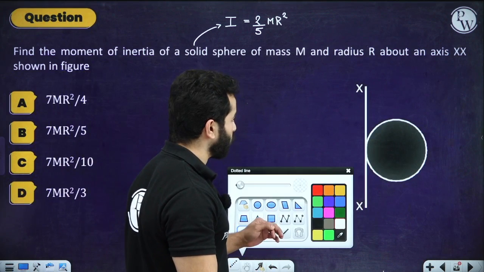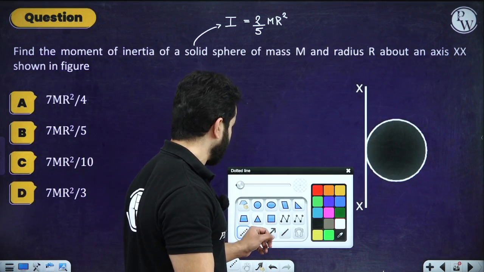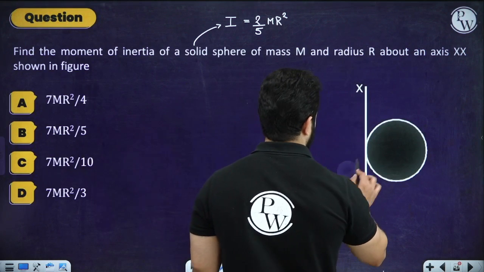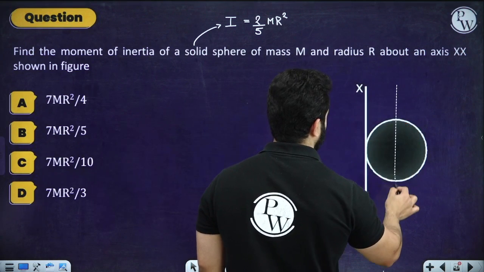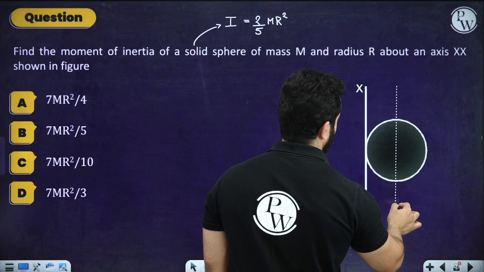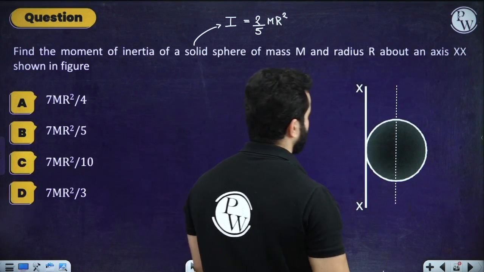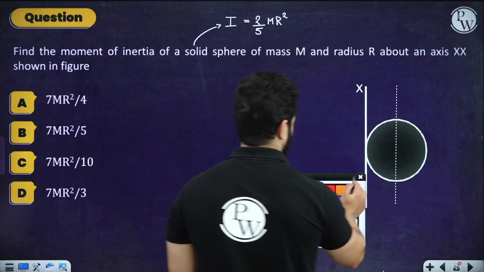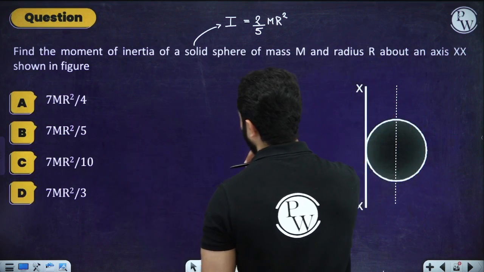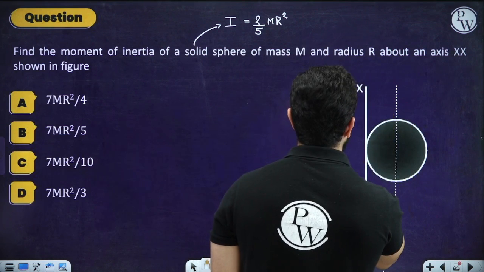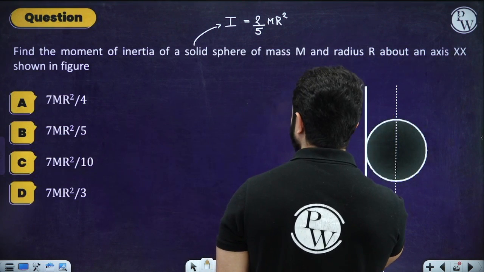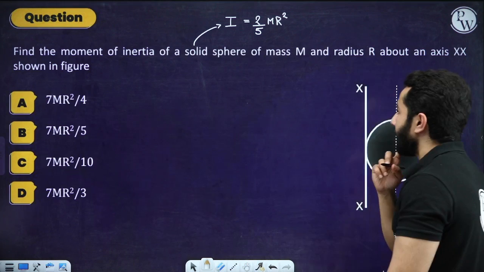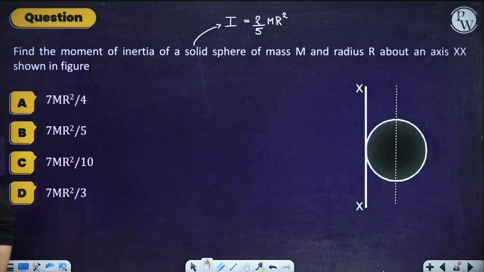So what we are going to do now is, we know that the moment of inertia passing through the center is going to be, or wait a second. We'll actually do this after doing the perpendicular axis theorem, although you can solve it using the parallel axis theorem also.